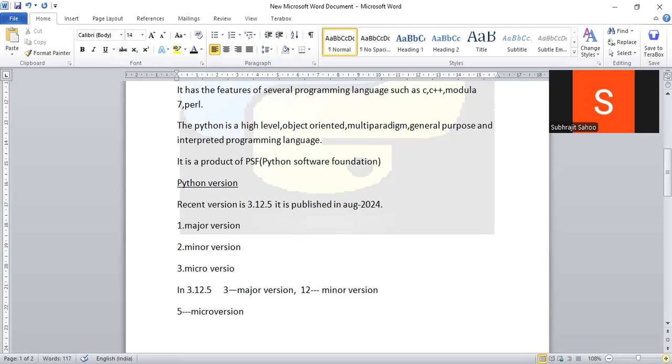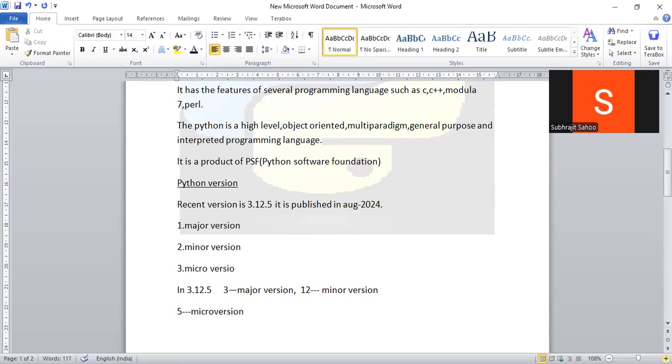Suppose 3.12.5, 3.12.4, 3.12.3, you can install them. It is allowed, no problem will happen. Multiple minor versions also, in a single computer we can install 3.11.5, 3.12.5, 3.10.5, 3.8.5 also. But two major versions we cannot install. This is very important, right? So this is about the Python versions. The current version we are using is 3.12.5, right?